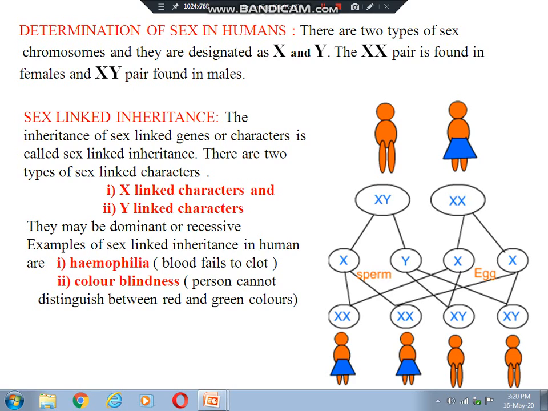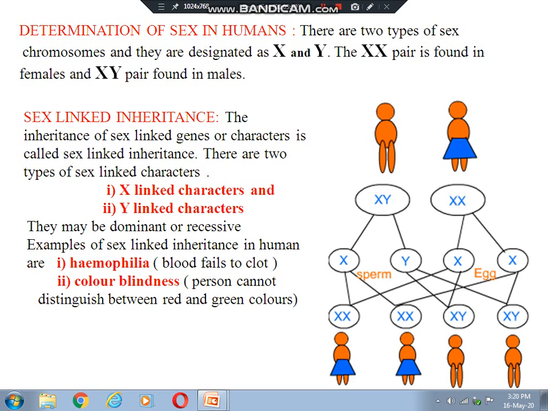Now, normally we think that whether the newly born baby will be a male child or a female child depends on the mother. But it is absolutely wrong, because the mother contains the same gametes, both are X, but the father contains 2 types of gametes, X and Y. If an X sperm fertilizes an X egg, then the combination will be XX.